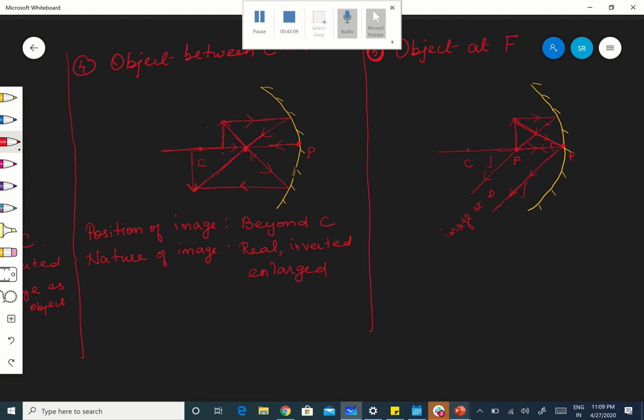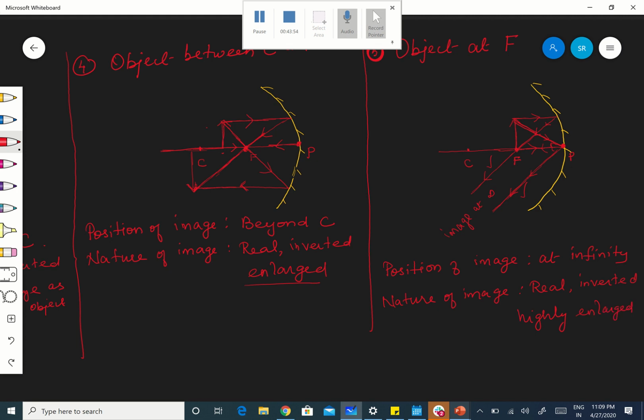Therefore, what is the position of the image? Position of image is at infinity. And nature of the image? They are going to meet, therefore the image has to be a real image. Real images are inverted. Therefore, it is inverted. And what do you say about the size? Size will be highly enlarged. In the previous case it is enlarged, now it is highly enlarged. Very big image.